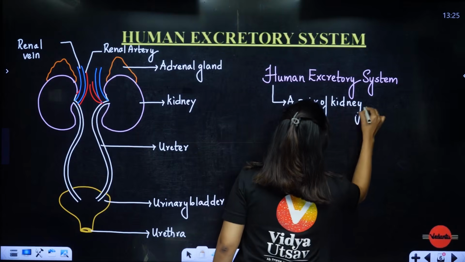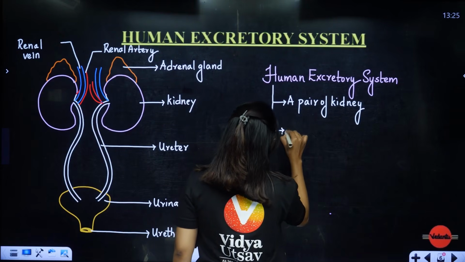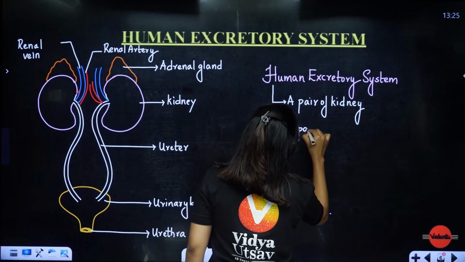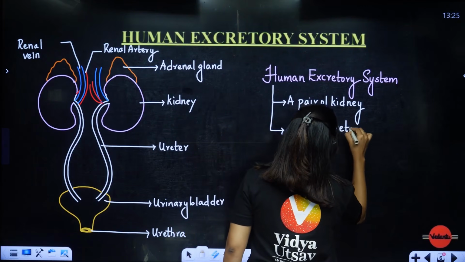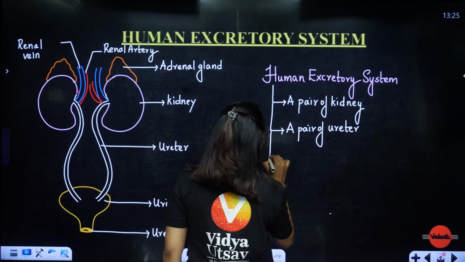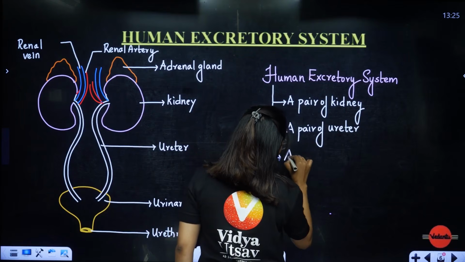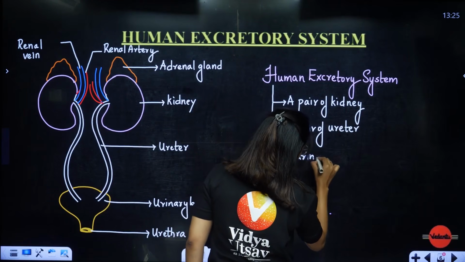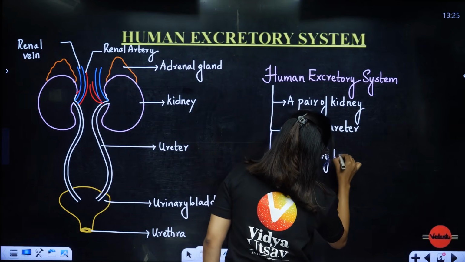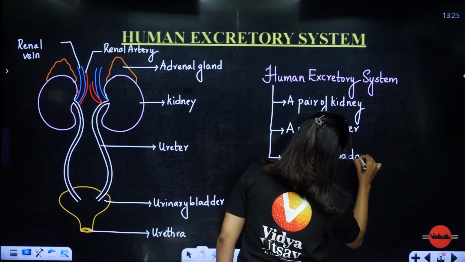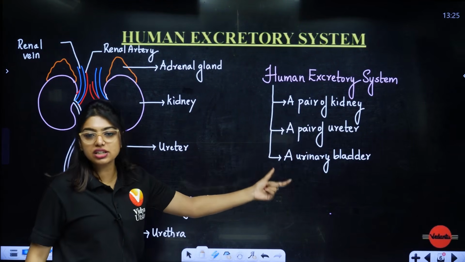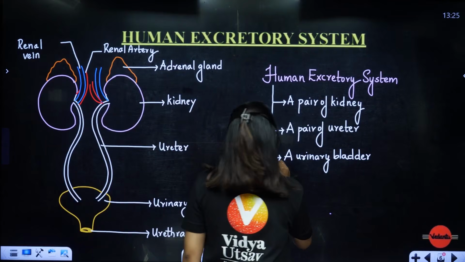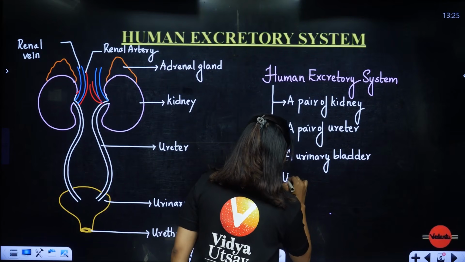Yes or no? Yes, ma'am. It has a pair of ureters. A pair of ureters. Then what does it have, students? It has a urinary bladder. One urinary bladder. Please don't write a pair everywhere, okay, because you're writing a pair everywhere. So a pair of kidneys, a pair of ureters, one urinary bladder, and ultimately one opening which is called the urethra.